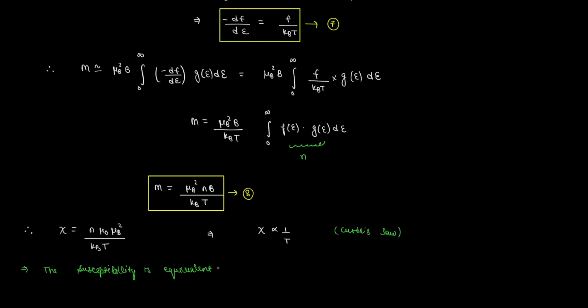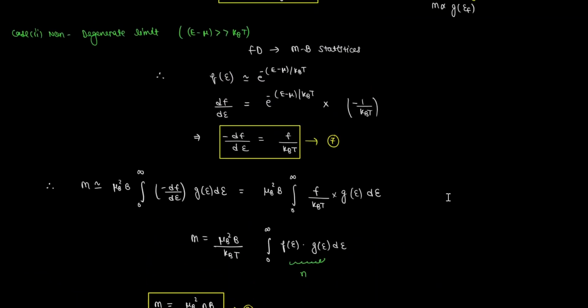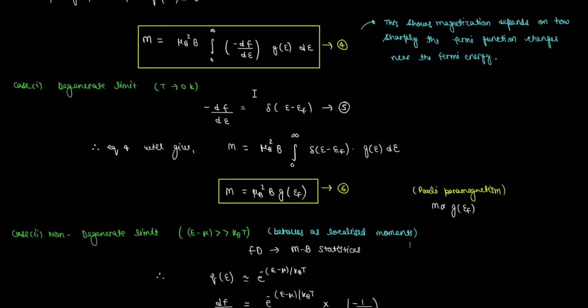Also, the susceptibility in this case is equivalent to n localized magnetic moments, each of magnetic moment mu b. So this implies that in the non-degenerate limit, the electrons behave like localized magnetic moments, while in the case of the degenerate limit, the magnetic moments behave as delocalized. As we have told you earlier also, the degenerate limit is followed by most of the metals at all temperatures below their melting points, while the non-degenerate limit is mostly followed by the insulators and the semiconductors.